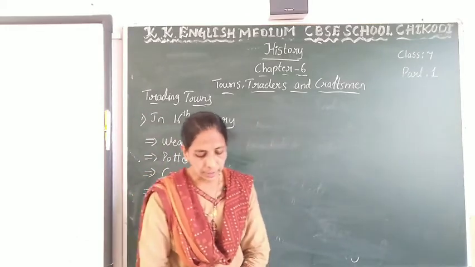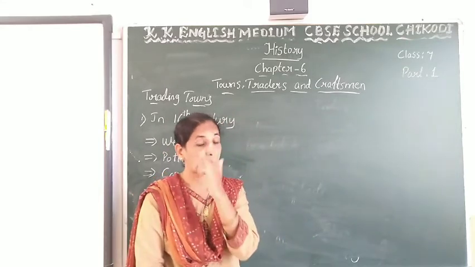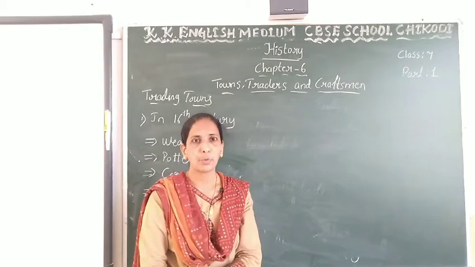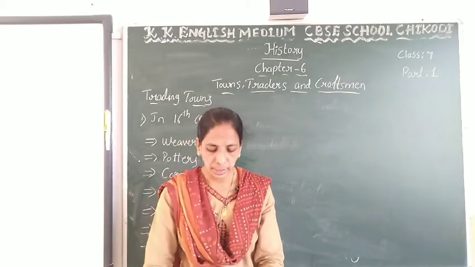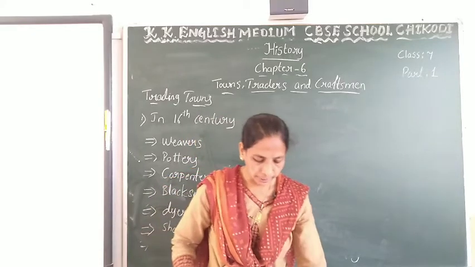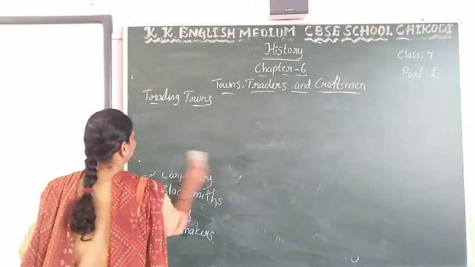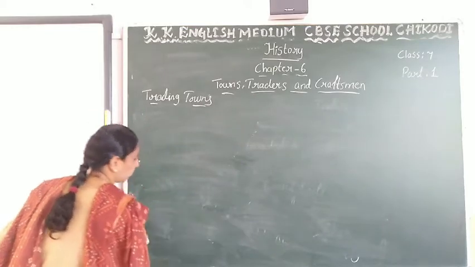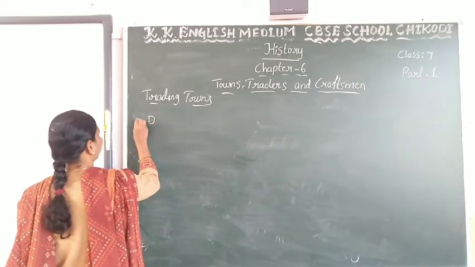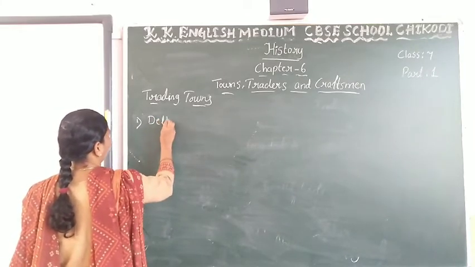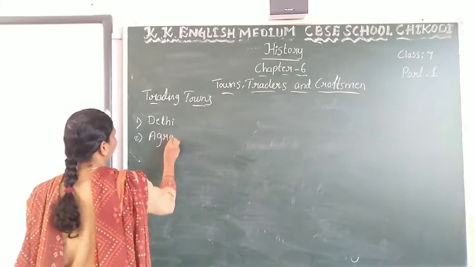And also see here, some towns emerged as manufacturing centers. Those towns are Delhi and Agra.